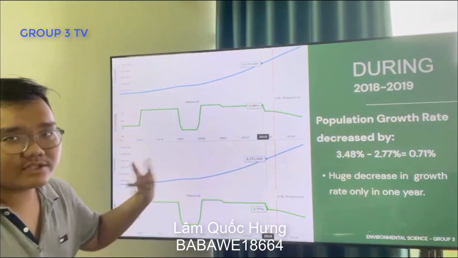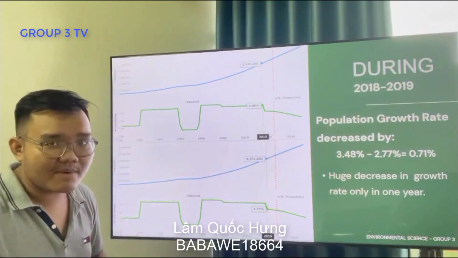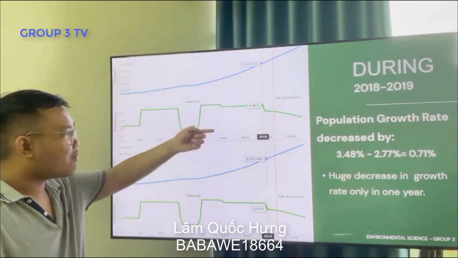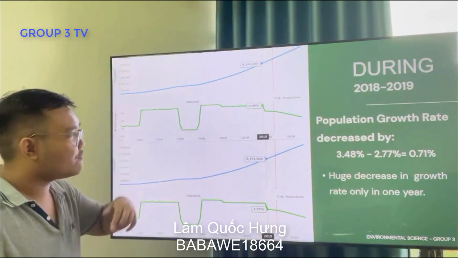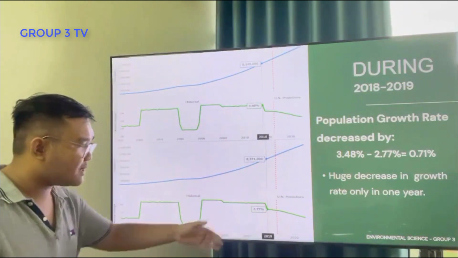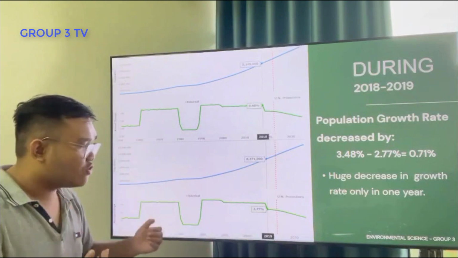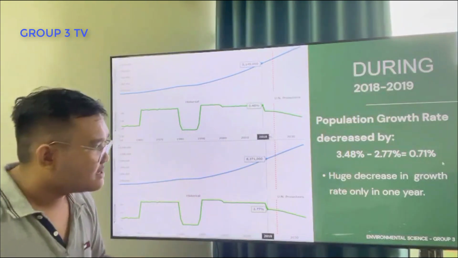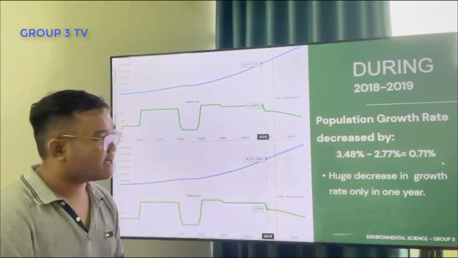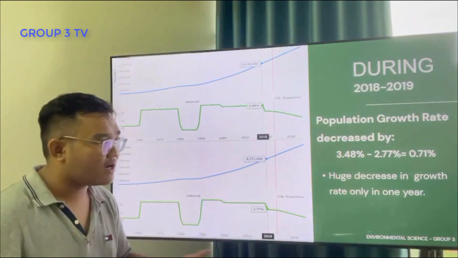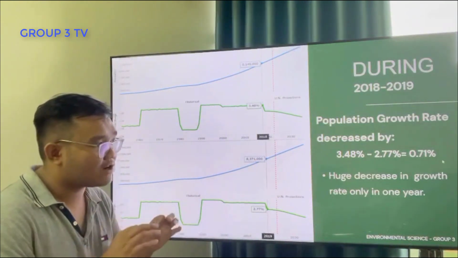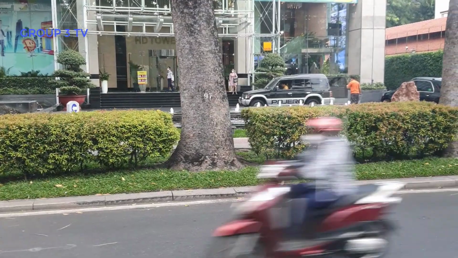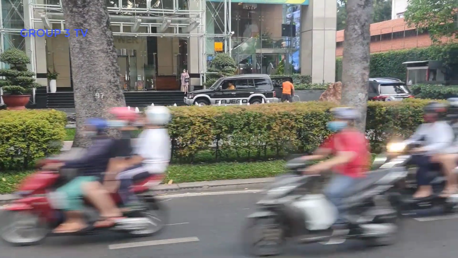And now we talk about the population growth rate or urbanization growth rate from the year 2018 to 2019. These two graphs show us this information. The growth rate of 2018 is 3.48%, while that of 2019 is 2.77%. So when we take a simple calculation here, we get that the population growth rate has decreased by 0.71%, and this is a huge decrease in 1 year.